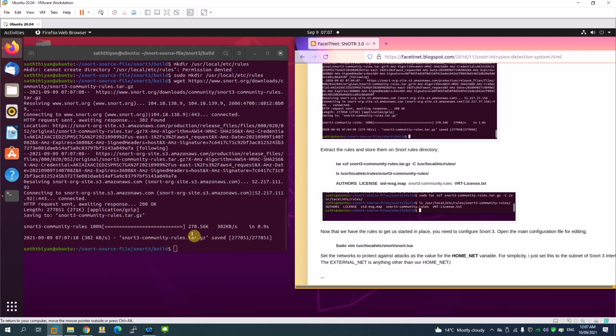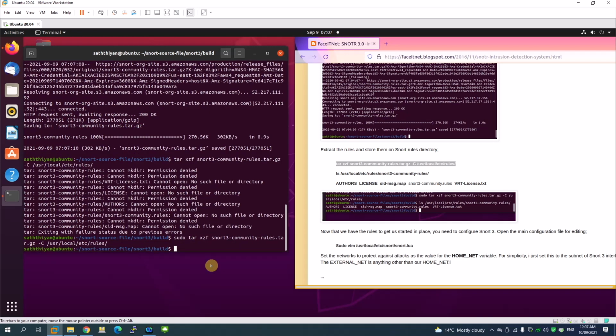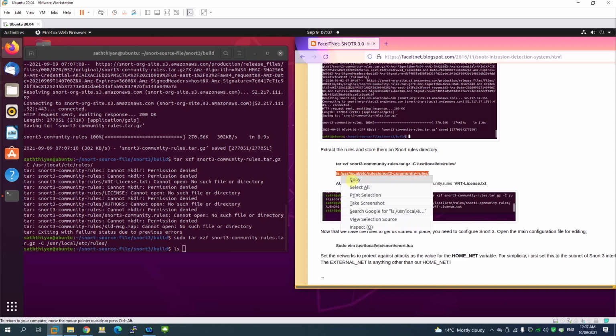Since it's a tar file, I have to unzip it. The tar command to unzip is here, so I'm just going to copy the tar command to unzip it. Right, the file's been extracted. If you want, you can just do ls on the specific rule files path, where we downloaded the file.